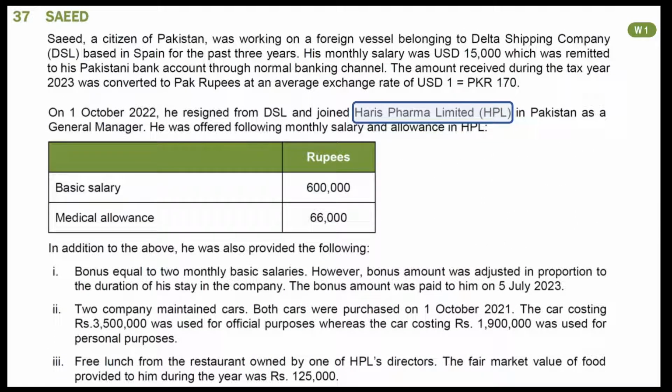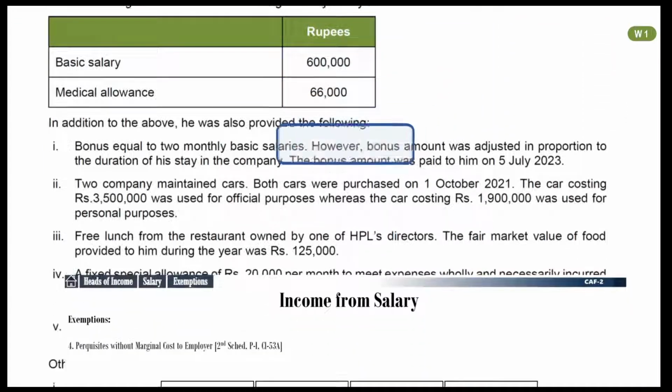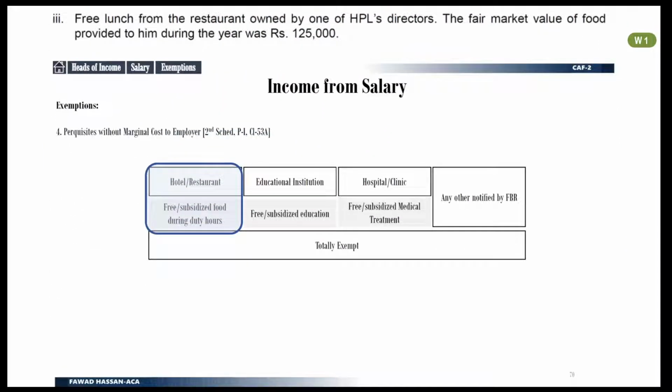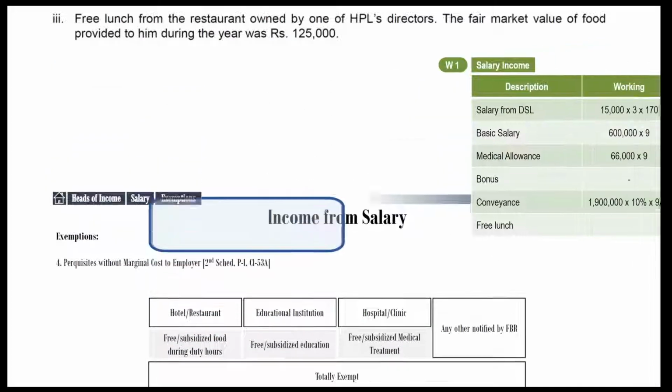Recall notes slide. If a restaurant provides free food to its employees, then value of this benefit is exempt from tax. Since employer is not a restaurant but is a pharma business, therefore this exemption does not apply. So we conclude that the value of free lunch is not exempt from tax. Mention it in your working.